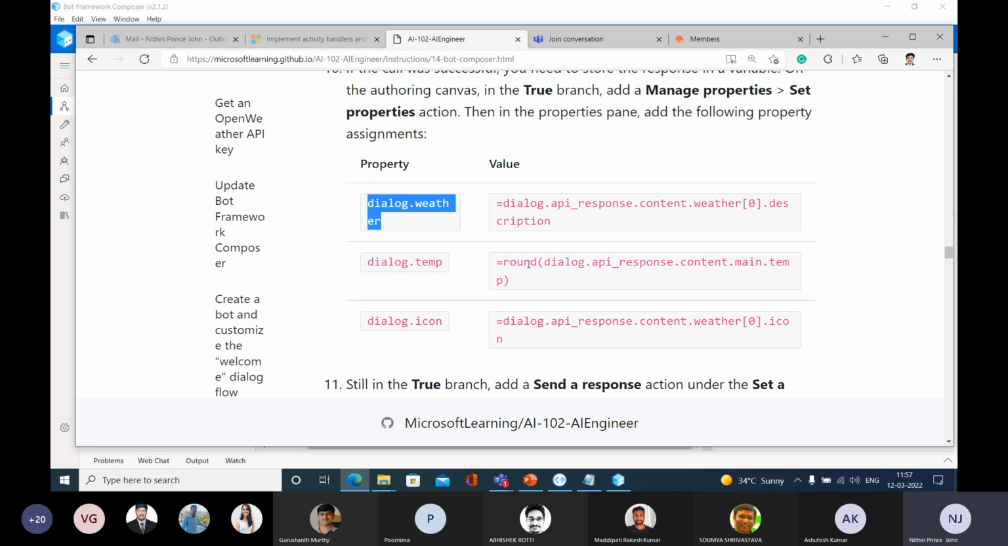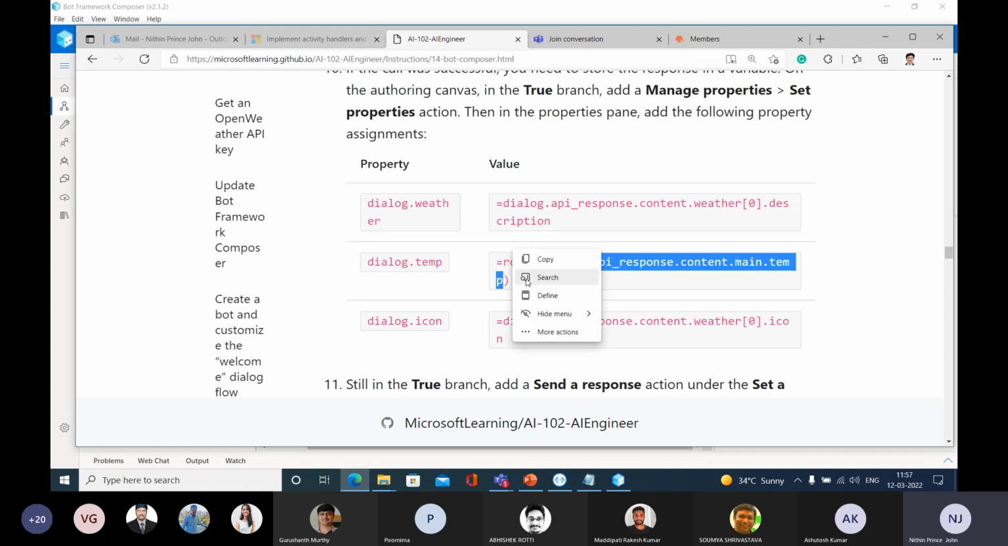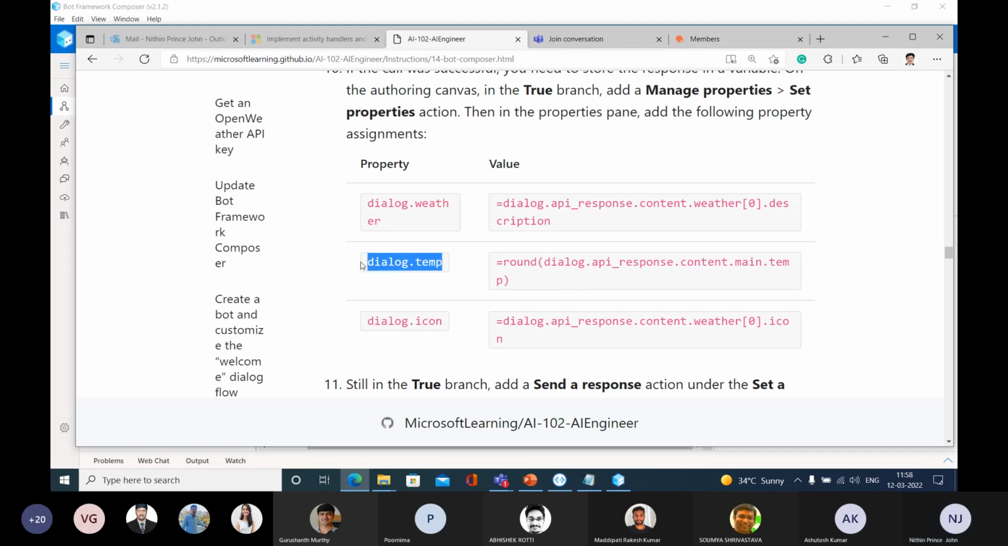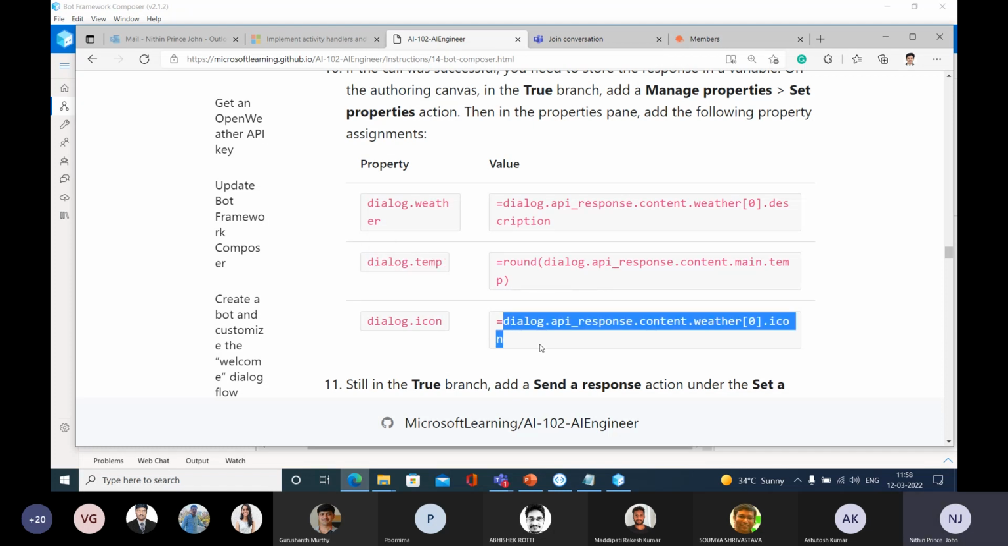Similar to that, we are going to get the temperature in this variable. If we need to know the temperature of this particular city, we need to access this variable, and we are going to round that to an integer and store that in dialog.temp. And next is the icon. I will tell you about this icon after some more time. So these are the properties.